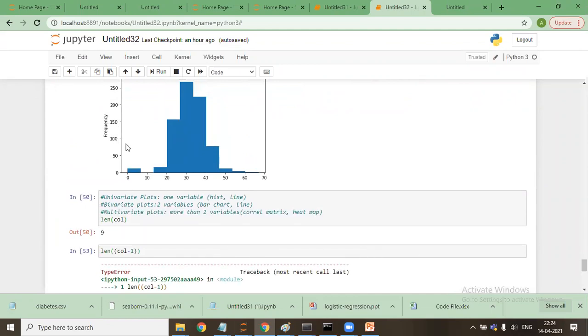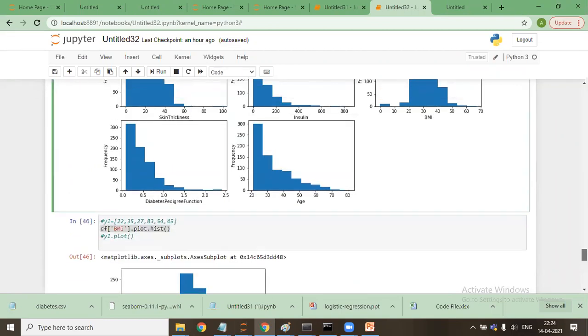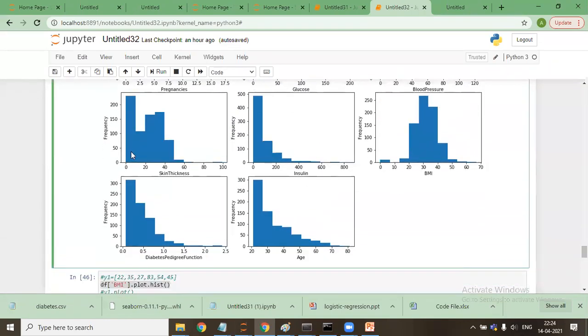In a univariate graph, the thing that is here will come from the data only, whatever the range of the data. So you see here, every time this is changing. Here it is 0 to 200, it is 0 to 500, 0 to 250, 0 to 300, 0 to 300. You see, it is changing because this will come automatically depending on the data that we have. This is the thing which we don't need to specify. So I'll explain it tomorrow: what is univariate, bivariate, and multivariate graph. So this will not come to your mind at this question. Okay, sir.